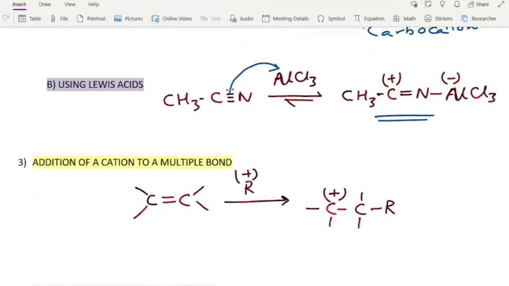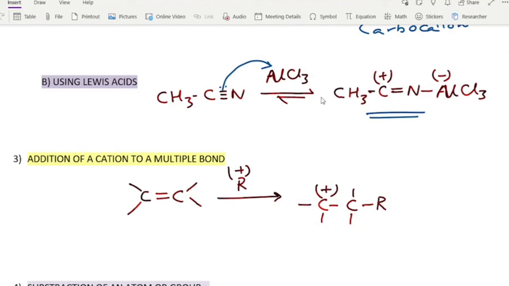We can also get carbocations by adding some cation to a multiple bond. For example, here we have taken C double bond C, and to this we have added some cation, namely R plus.